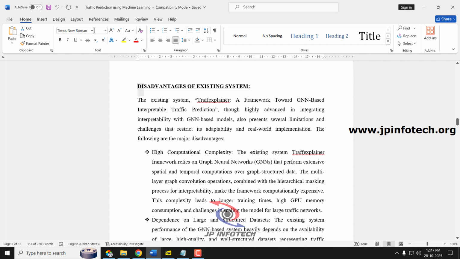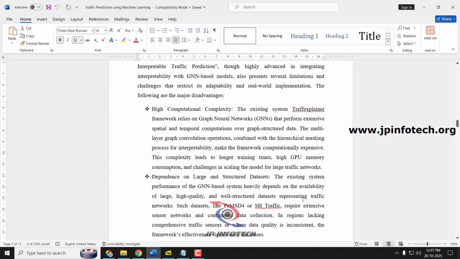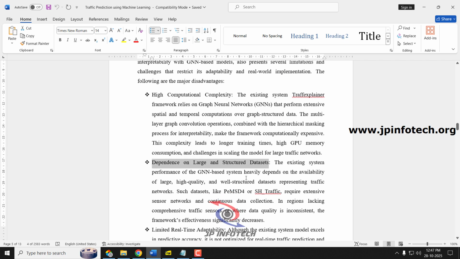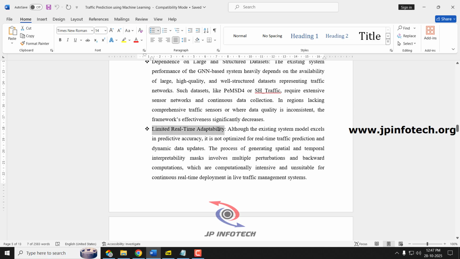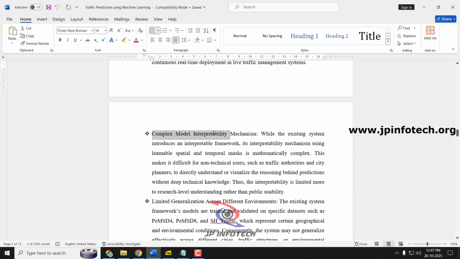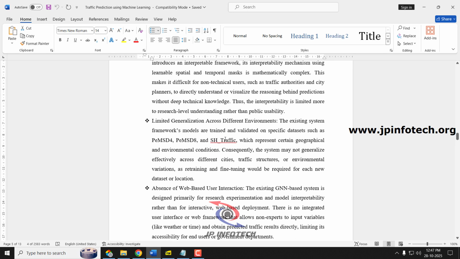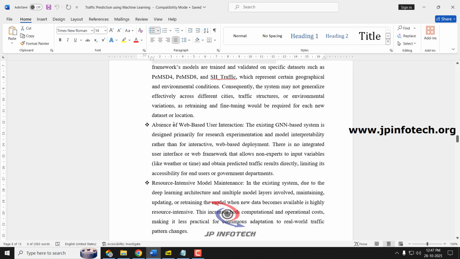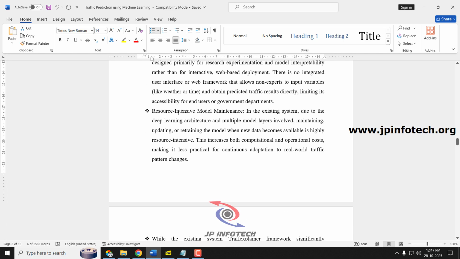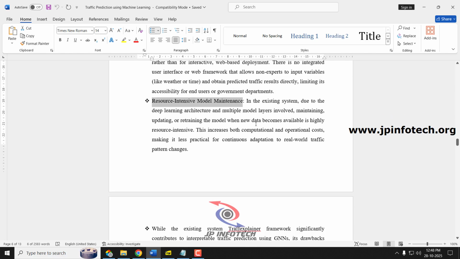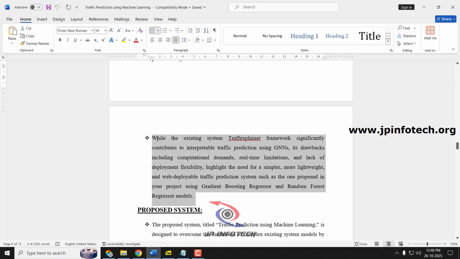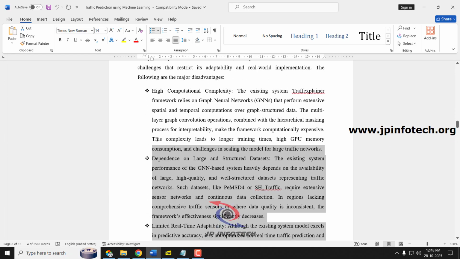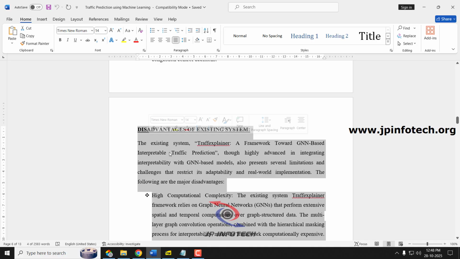Next, coming to the disadvantages of the existing system, the main disadvantages are high computational complexity, dependence on large and structured data sets, limited real-time adaptability, complex model interpretability mechanism, limited generalization across different environments, absence of web-based user interaction, and resource-intensive model maintenance. These are all the main disadvantages of the existing system, which are explained in detail under each subheading.